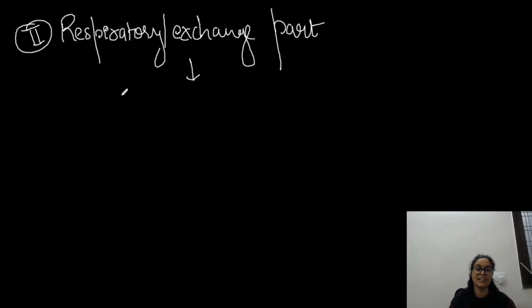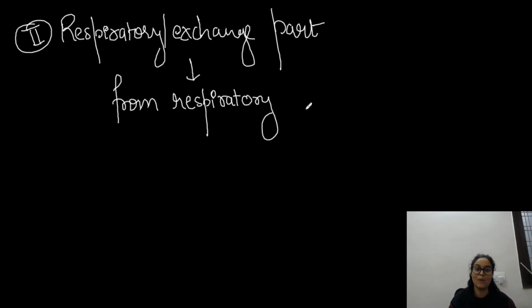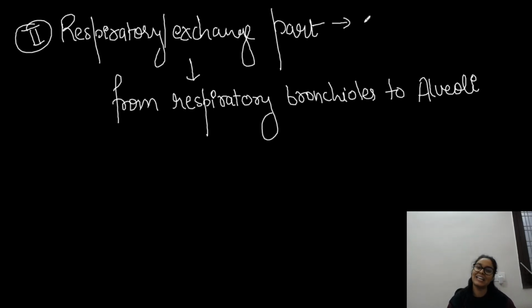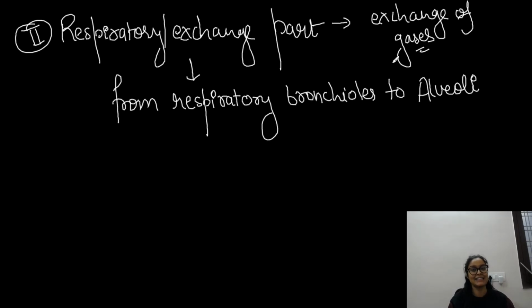So it is starting from respiratory bronchioles to alveoli. So you can say that it is from respiratory bronchioles to alveoli, right? So this is something which you have to remember. Again, a very important point. And why do we call it the exchange part? Because it actually is involved in the exchange of gases. So all the tubes before it help in conduction, whereas these tubes help in exchange of gases. That's all you have to remember, right?